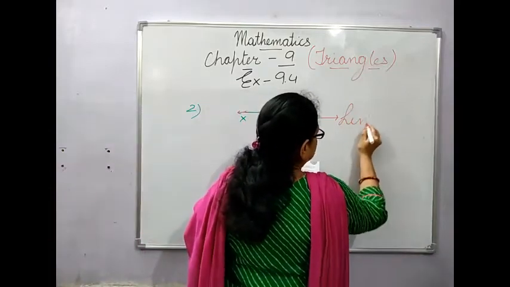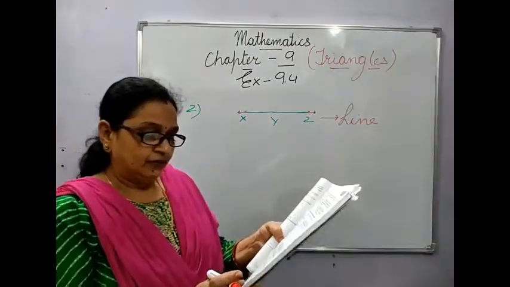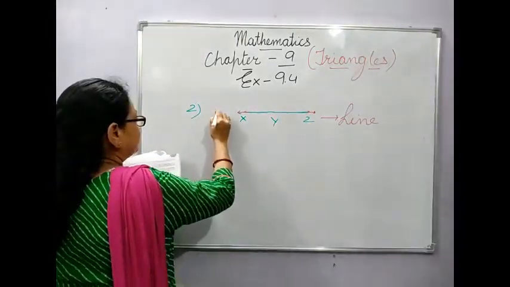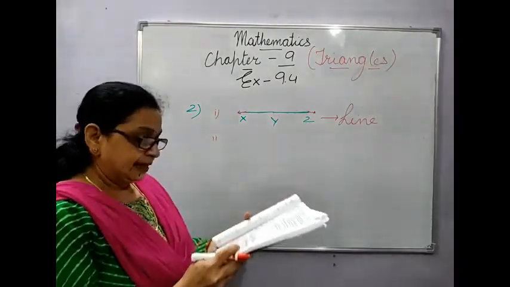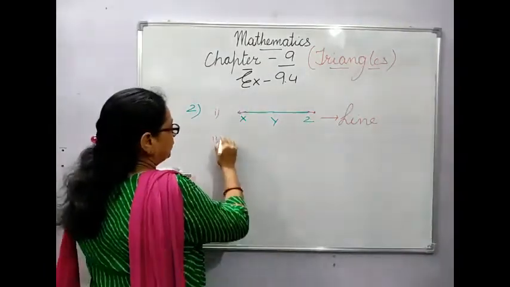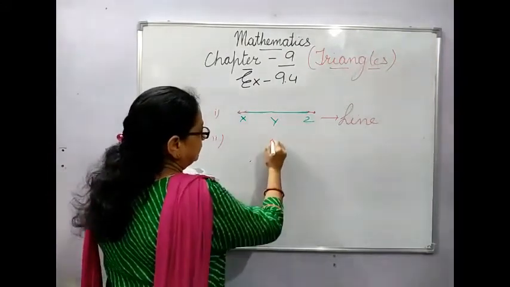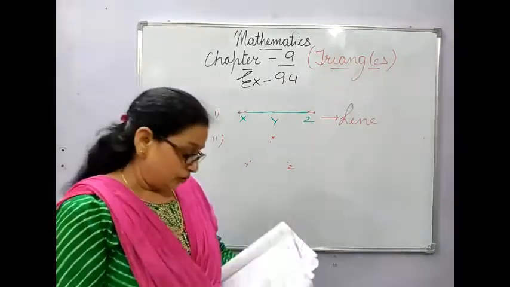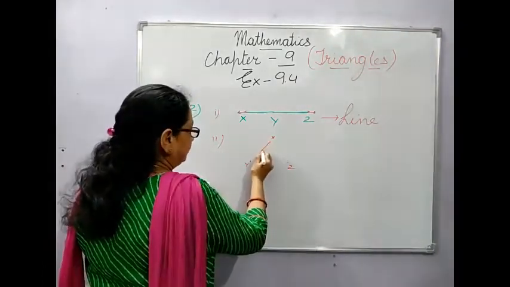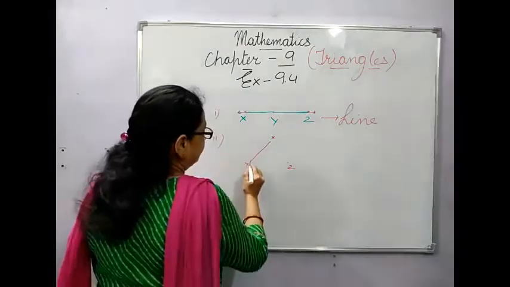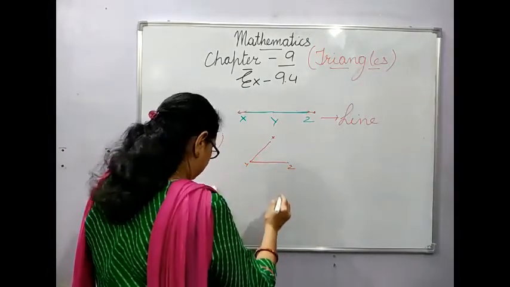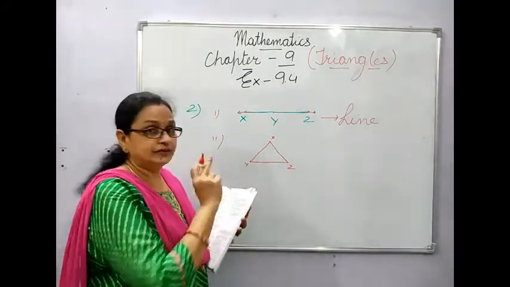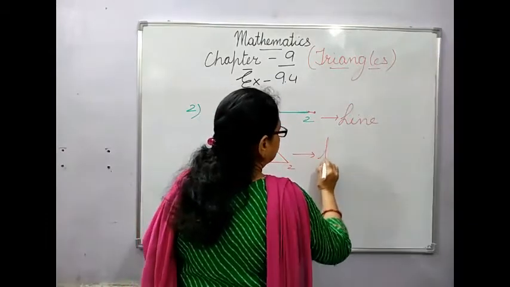So they have said, see the second one, what type of figure do you get? This is a line. Then this was the first part. See the second one: they are non-collinear. Then you have taken the points, suppose I have taken these points. This was your X, Y, Z. Now they have said you have to make the lines. This is line segment XY, then YZ and ZX. Okay, we have made the three line segments. So what figure are you getting? Triangle.